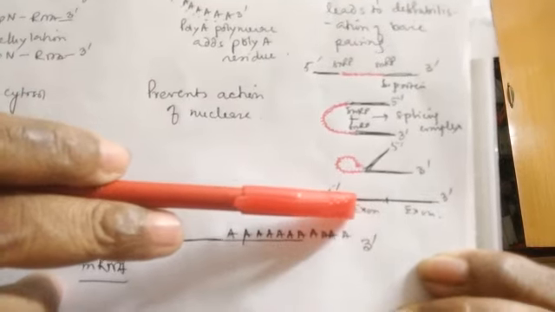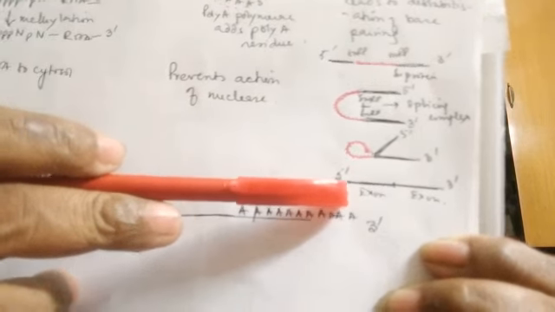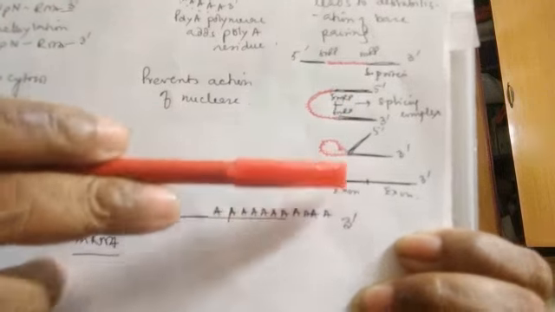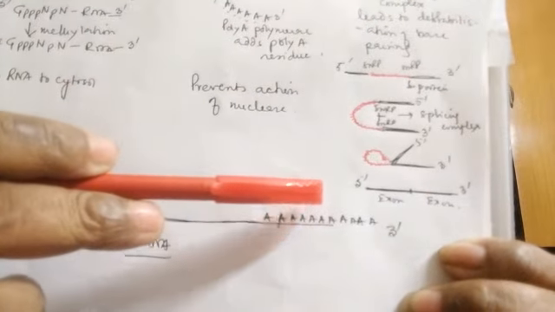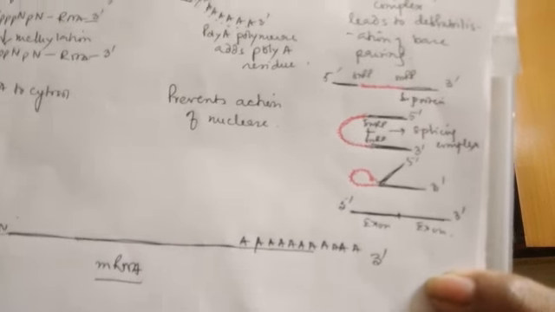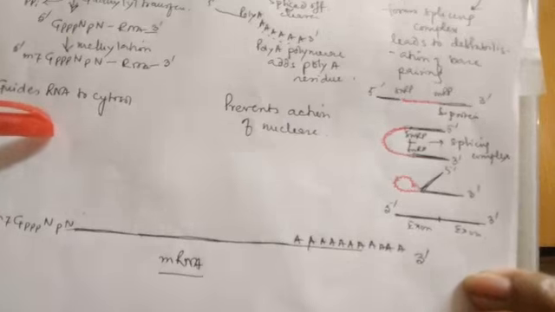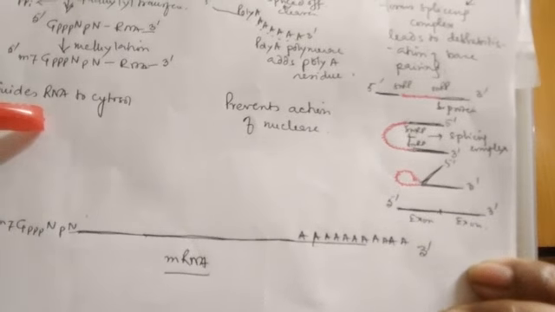In mammals we find spliceosomes for this, and finally the exons are attached, forming a long chain containing exons only.